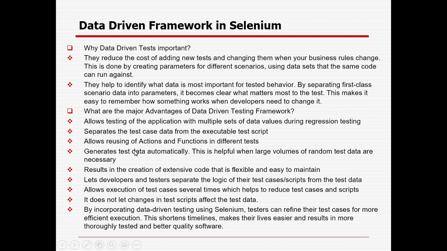Right? Suppose in case you need to create some test data. I am giving a simple example. Maybe you are working on an insurance project, right, and you need to create some policy or claim, and with that particular thing you need to do some relevant transaction. So with the help of automation, data driven testing, with different data parameter combinations, you can create those test data. After that, during functional testing, the functional tester can use those test data, and after that they can do the post transaction, right?